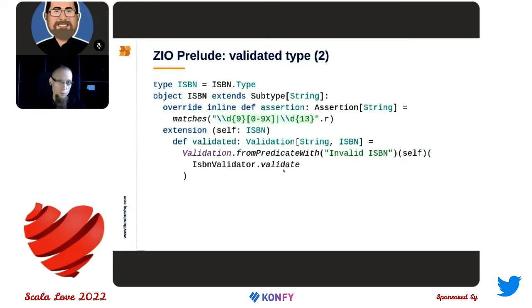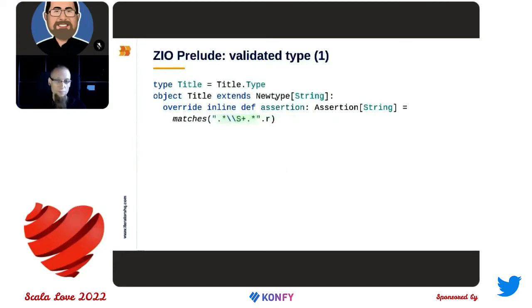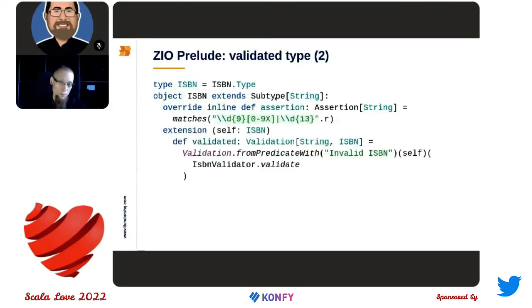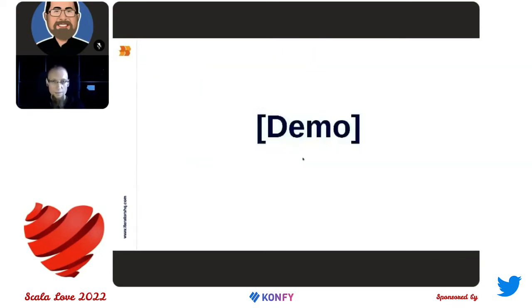If I would use a new type as for title, then of course I will be able to use validate methods. But first I would need to unwrap the ISBN value to get a string. And here I can use it directly. And let's see that in action.